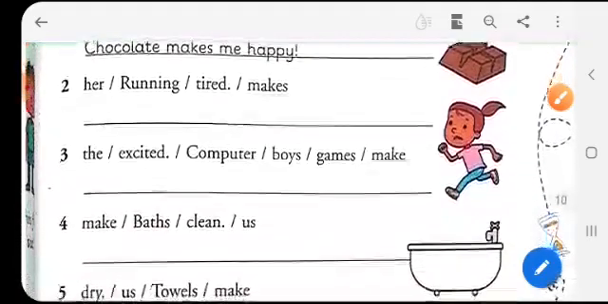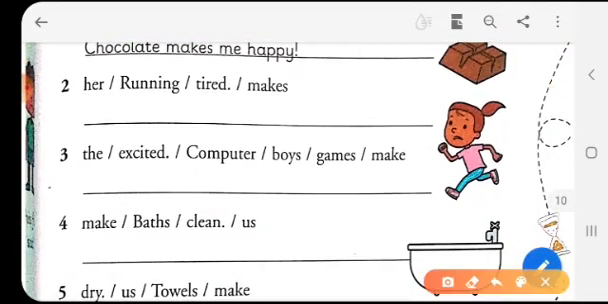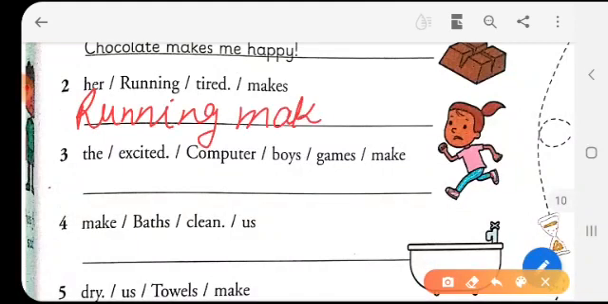Let's start. The first sentence is: her, running, tired, makes. So how can we write? Running makes her tired. Then the next: excited, computer, boys, games, make. So how will you do it?